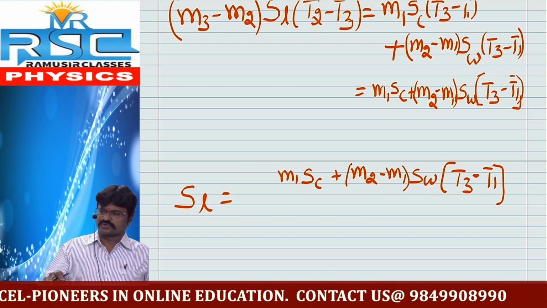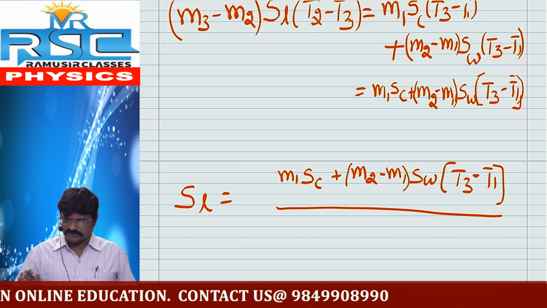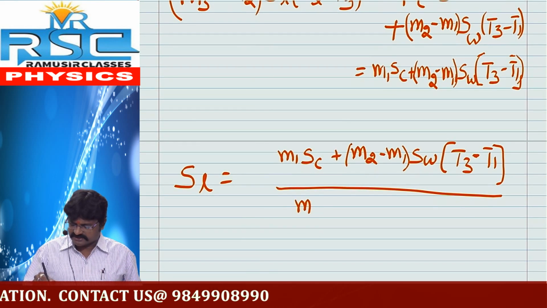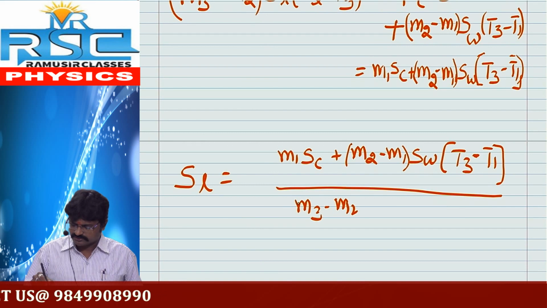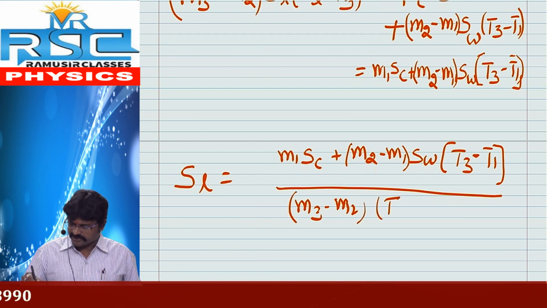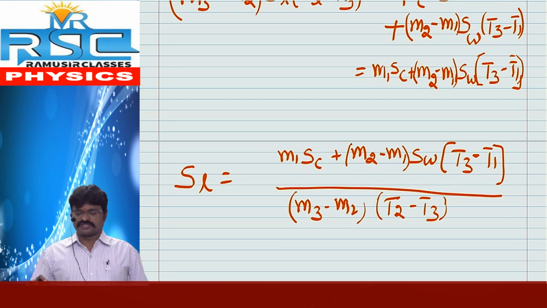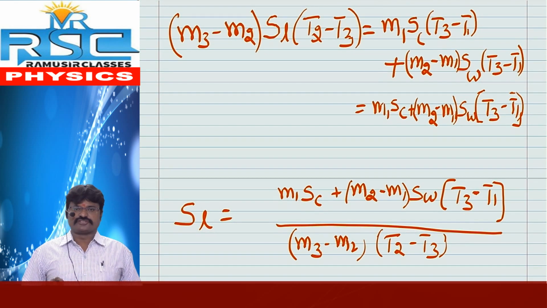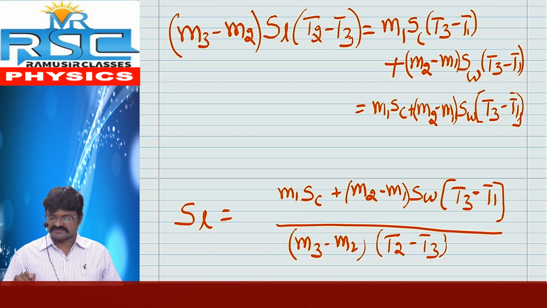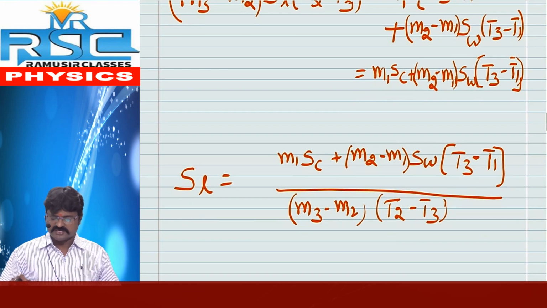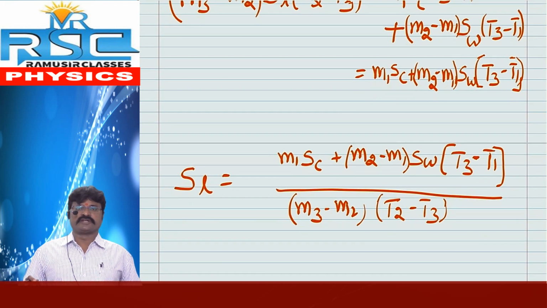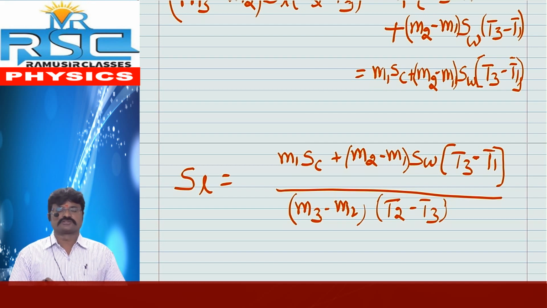These two terms are multiplied. Taking it across the equals sign, it becomes divided by M3 minus M2 into T2 minus T3. So this is the last formula to find the specific heat of lead shards. So SL is equal to M1 SC plus M2 minus M1 SW into T3 minus T1, by M3 minus M2 into T2 minus T3. This is the final formula to find the specific heat of lead shards.